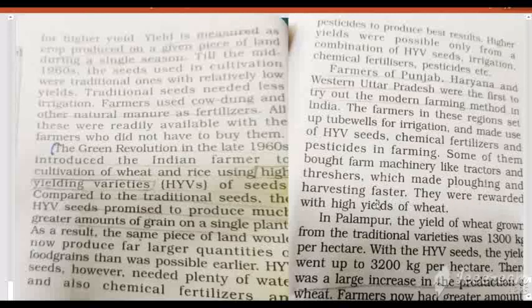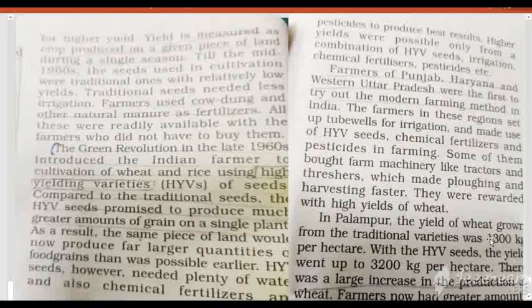They were rewarded with a high yield of wheat because the farmers of these states used modern farming methods. It means they were able to get a much greater amount of wheat. In Palampur, the yield of wheat grown from the traditional variety was 1300 kilograms per hectare, but with the use of HYV seeds, the yield went up to 3200 kilograms per hectare.